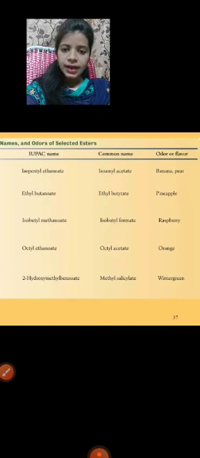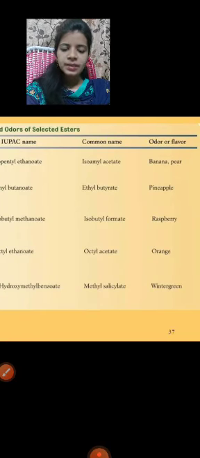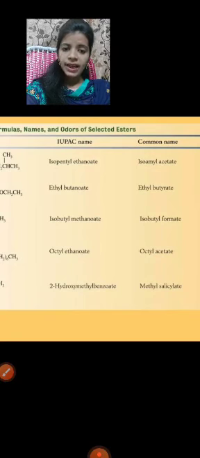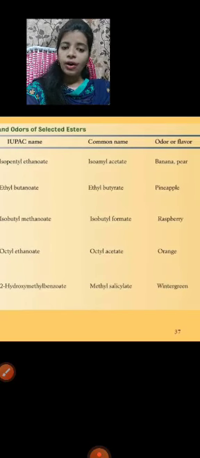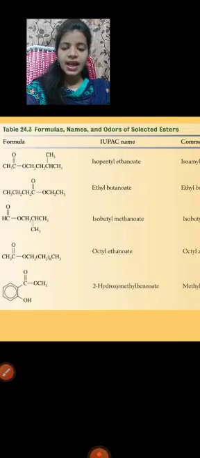The common name is isoamyl acetate. The odor is banana and pear. Next example: CH3, CH2, CH2, C double bond O, OCH2, CH3. IUPAC name is ethyl butanoate. The common name is ethyl butyrate. The odor is pineapple.